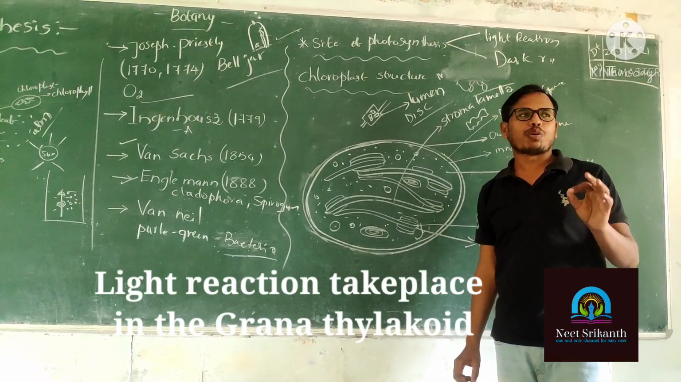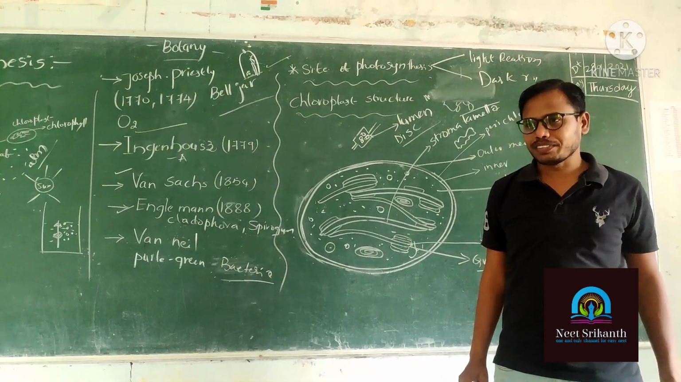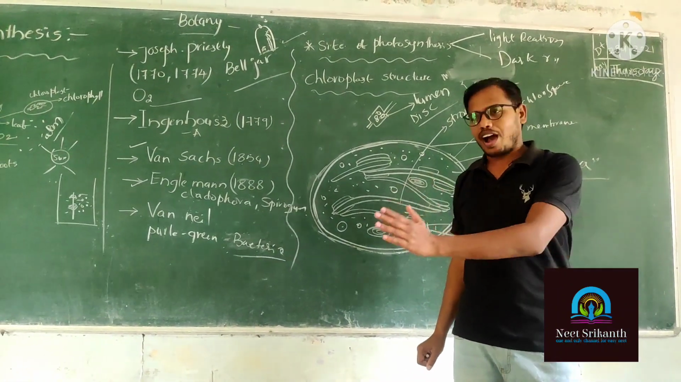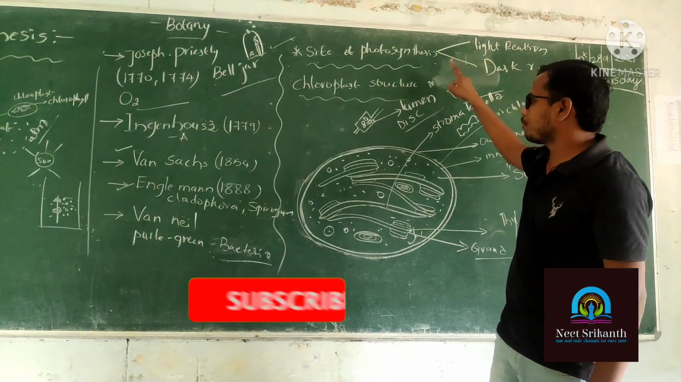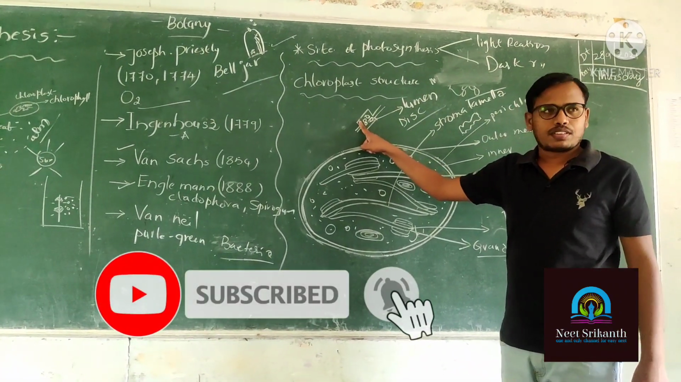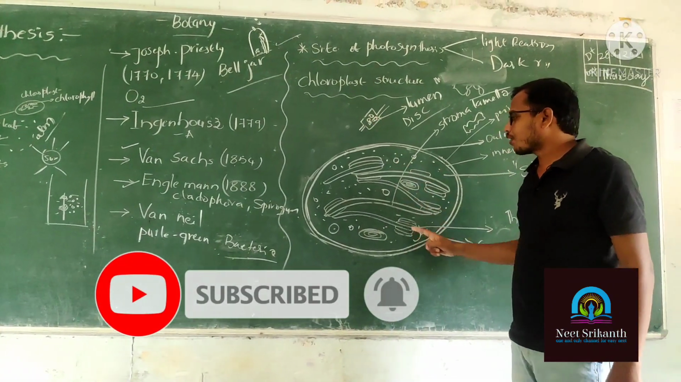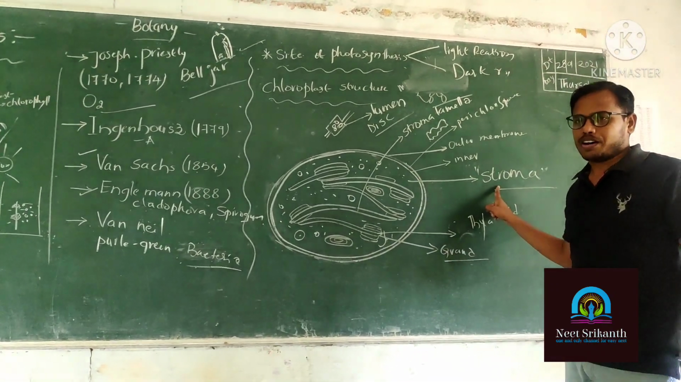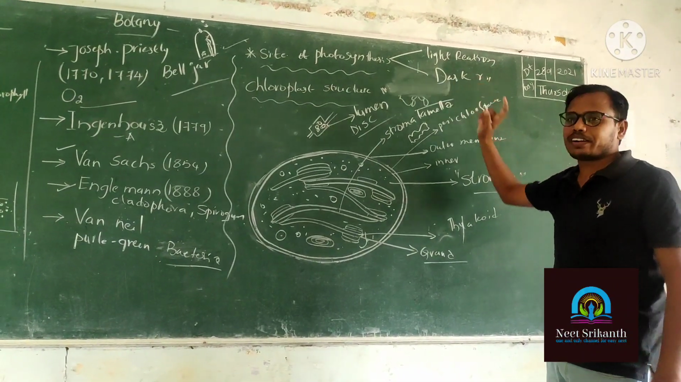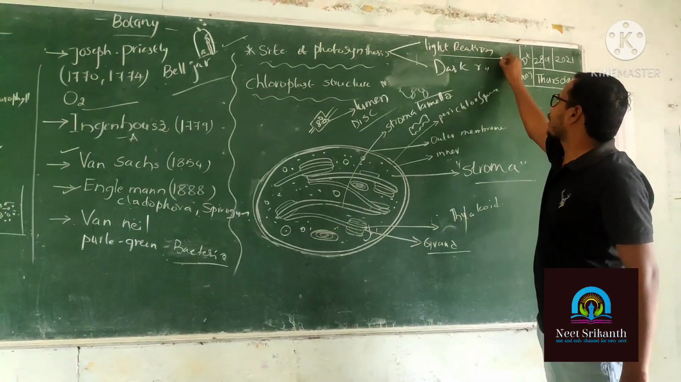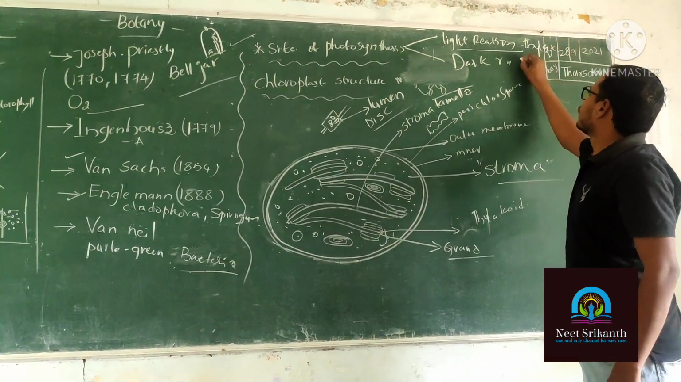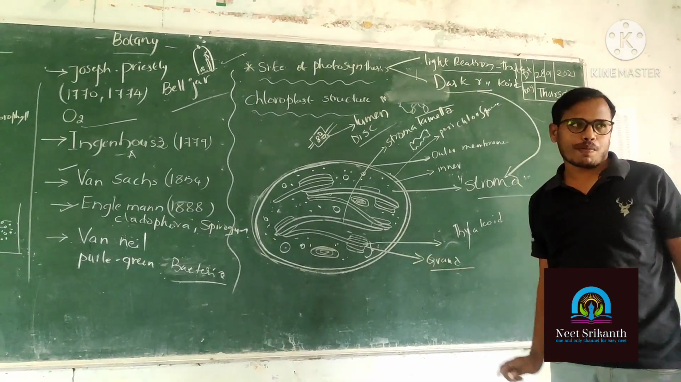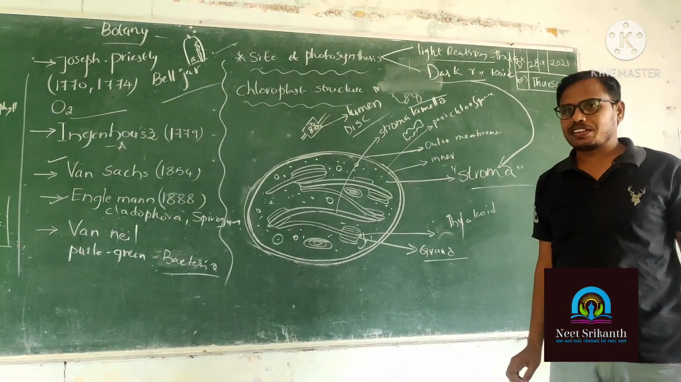This is very important in the NEET examination. What happened? Photosynthesis has two reactions, light reaction and dark reaction. The light reaction takes place in the thylakoid, and the dark reactions take place in the stroma. What are the sites of the light and dark reactions? The light reactions take place in the thylakoid, and the dark reactions take place in the stroma of the chloroplast. Is it clear?